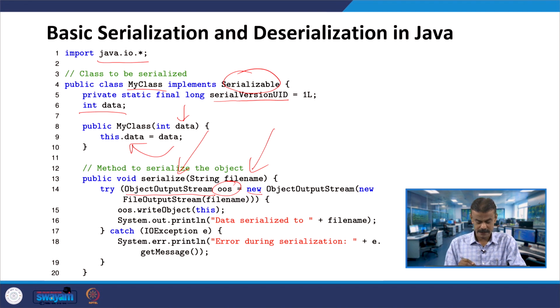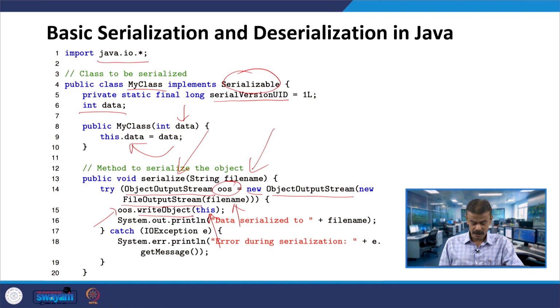You are allocating memory, and then you have the constructor; inside the constructor you have FileOutputStream, which is handling the file name, exactly similar to the bin file that we have used in C++. So now OOS, the object, is invoking writeObject. In this case, it will access the superclass of the object, or you can call it the constructor.